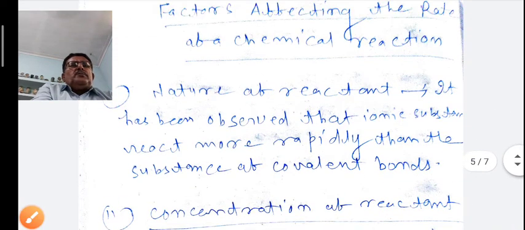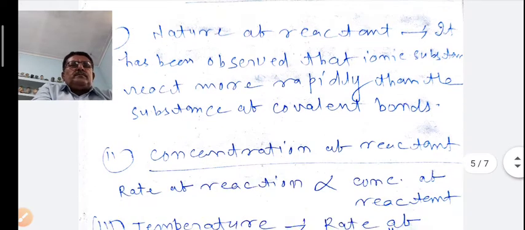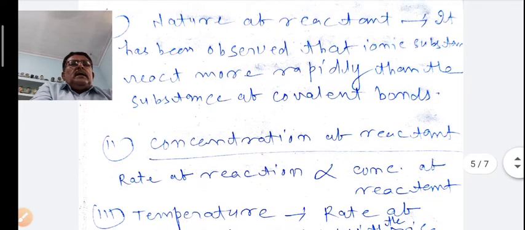It has been observed in chemical reactions that ionic substances react more rapidly than substances with covalent bonds. Meaning, suppose sodium chloride is an ionic substance; the reaction takes place rapidly in comparison to covalent compounds like CH4, CO2.